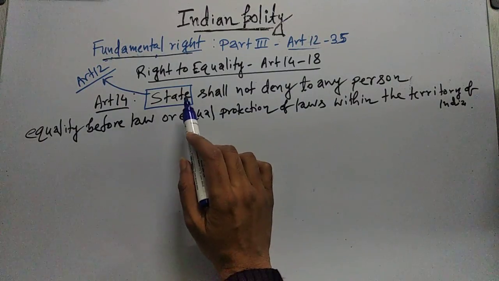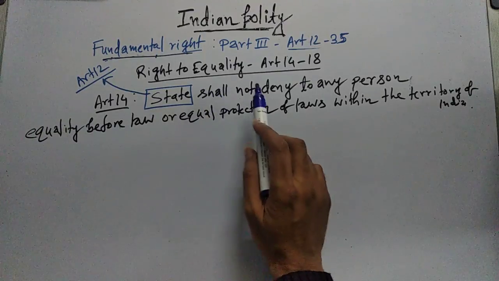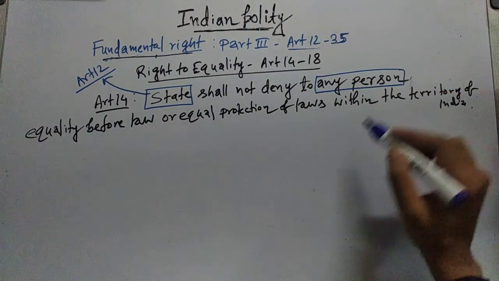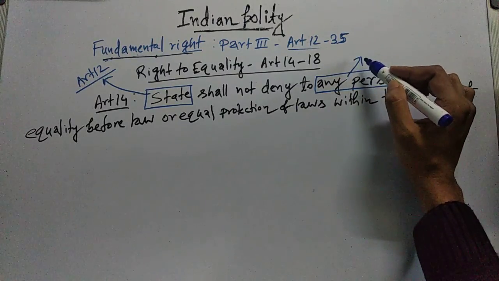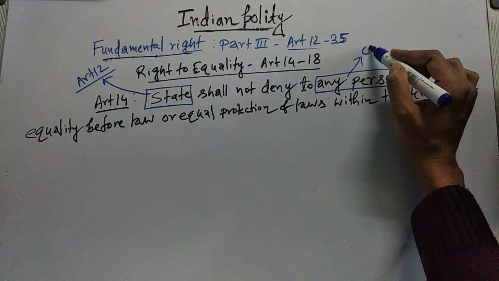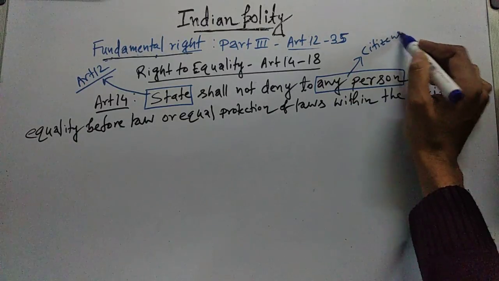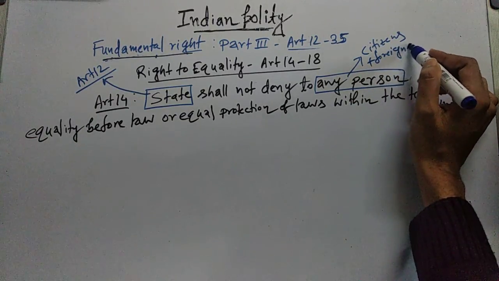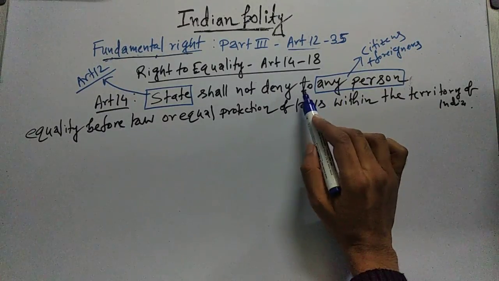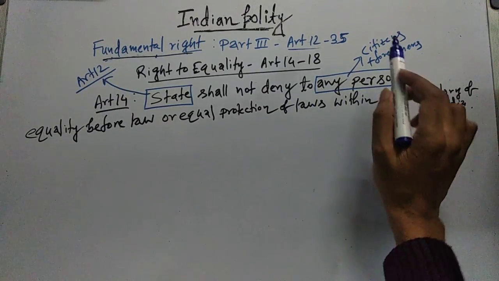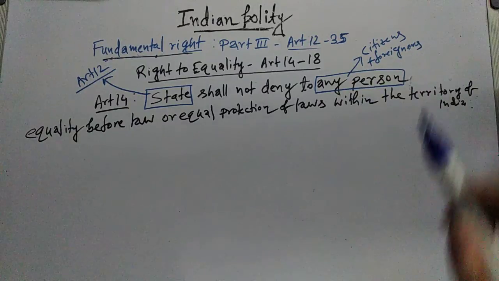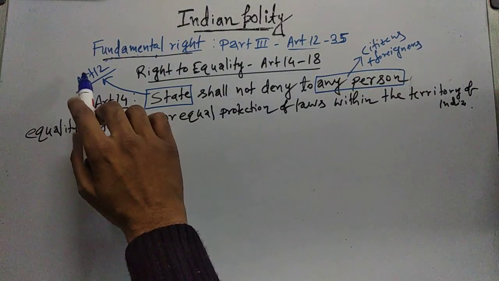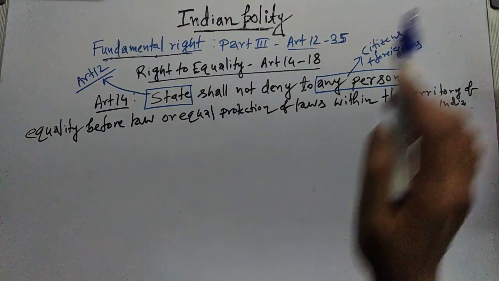Now let's continue. So state shall not deny to any person. Any person, here this word is important. Any person here means Article 14 is applicable to citizens as well as to foreigners. That means it is saying to any person. Any person includes citizens as well as foreigners. So state is defined in Article 12. Any person means both citizens and foreigners.